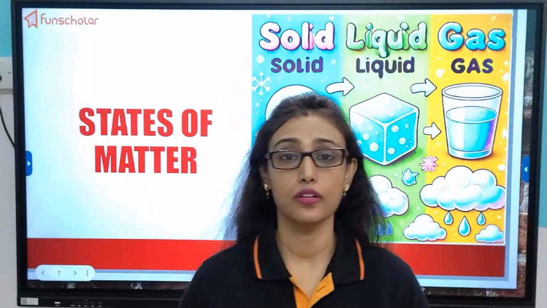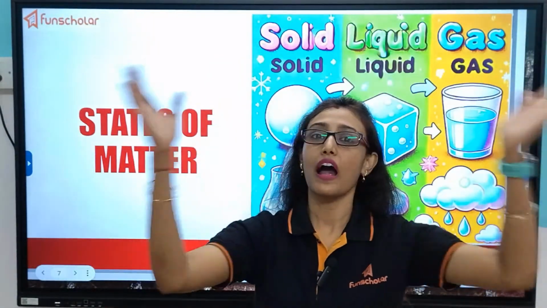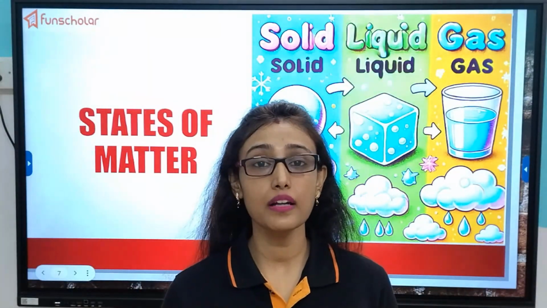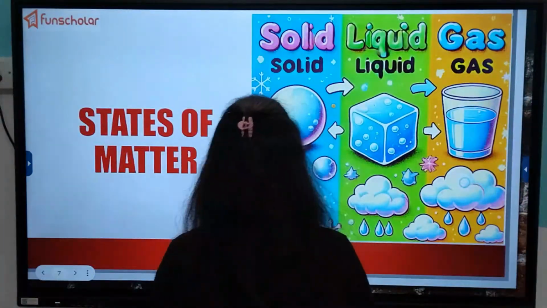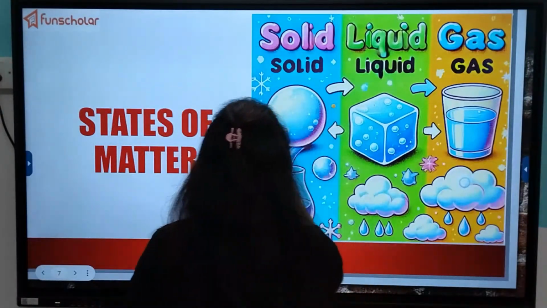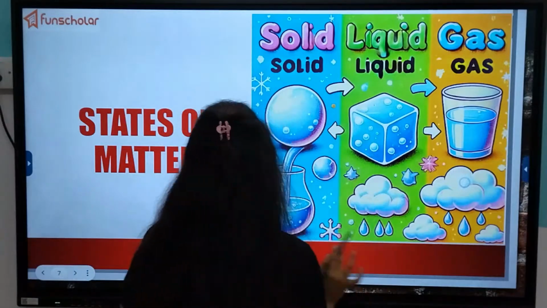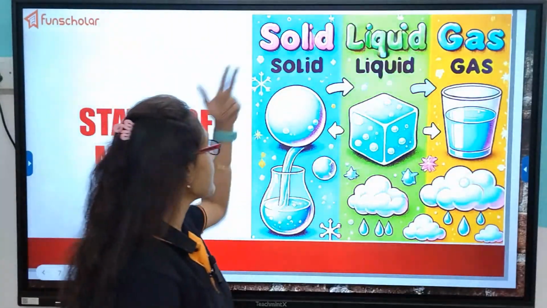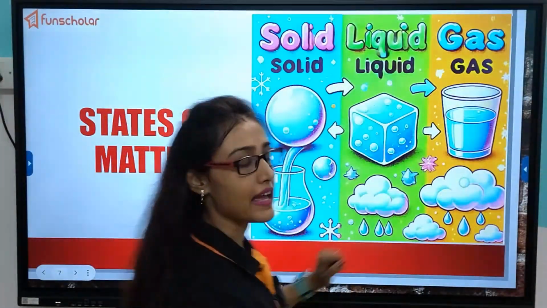And last but not the least is what? You can't see it, but you can feel its presence. That is nothing but air. So, air is a form of gas. Solid, liquid and gas. States of matter are of three types. What are they? Solid, liquid and gas.